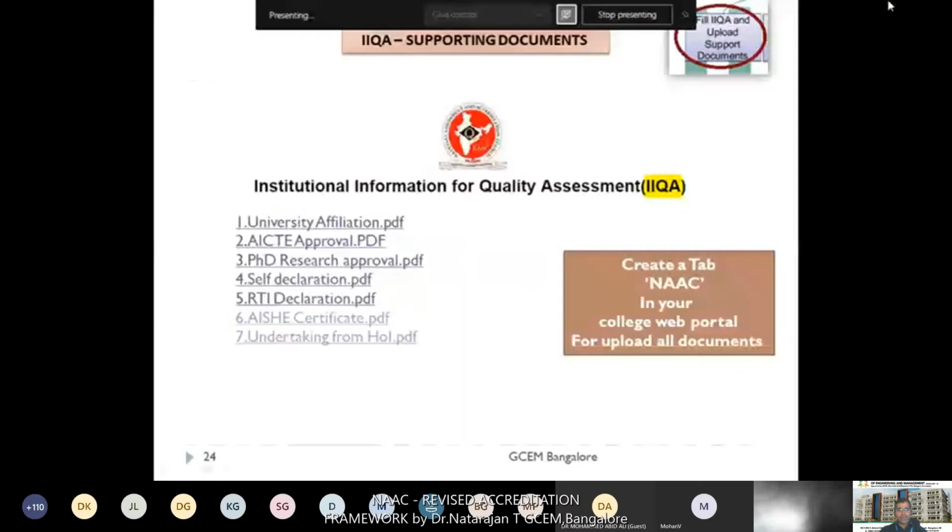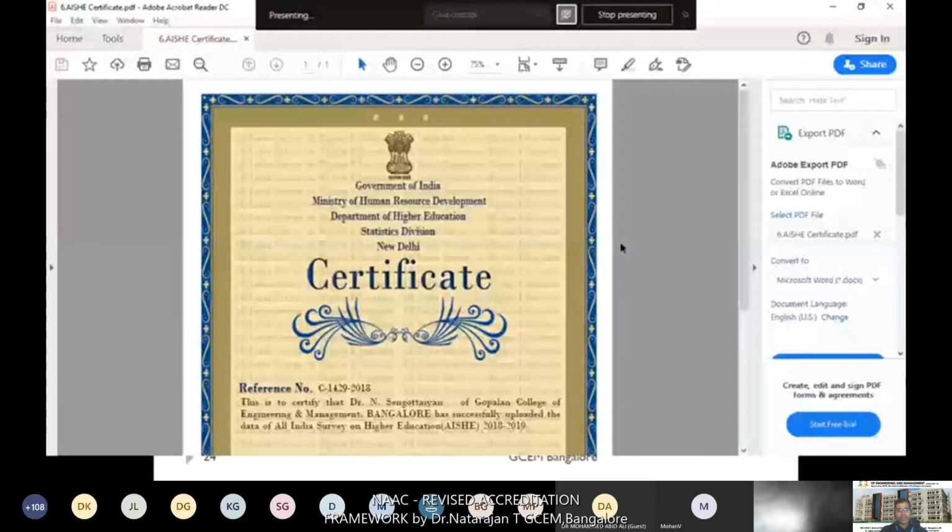Another one, AISHE certificate. I'll show the certificate for our college. Every year you need to upload a few academic details about your college in the MHRD portal. After uploading, you will receive this certificate from MHRD. You need to upload the latest certificate you received for the particular academic year.